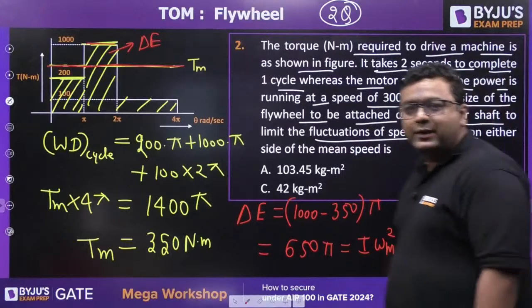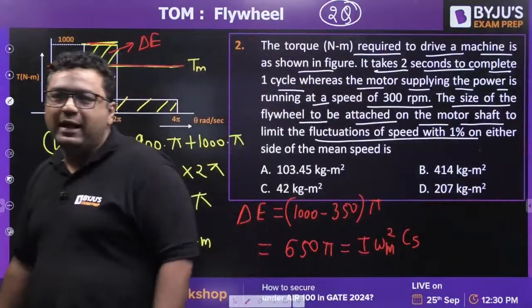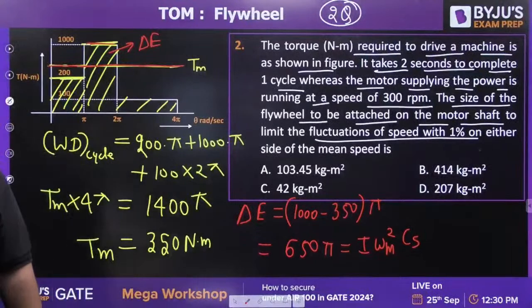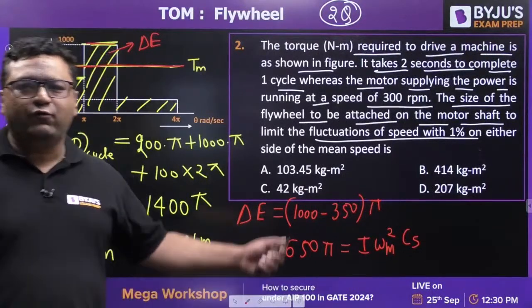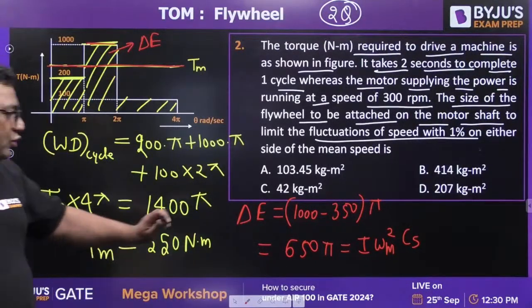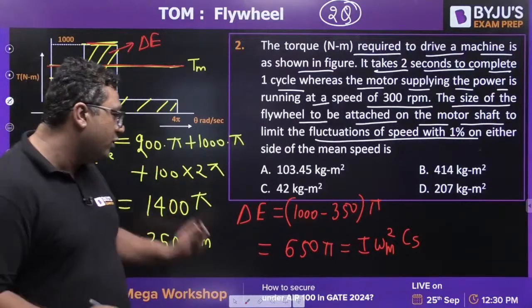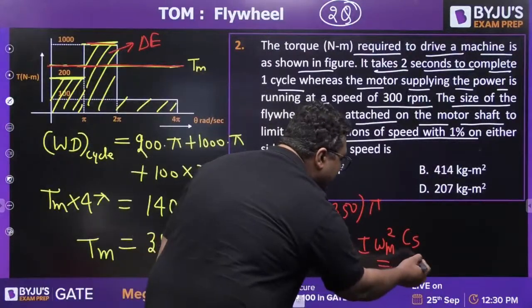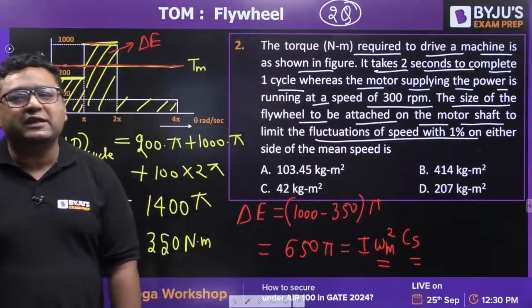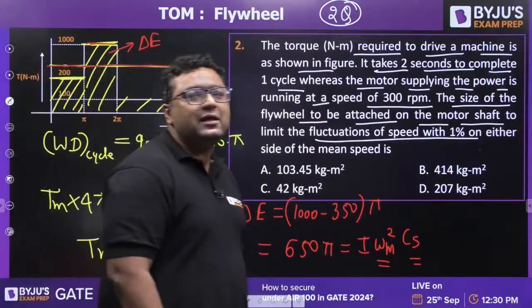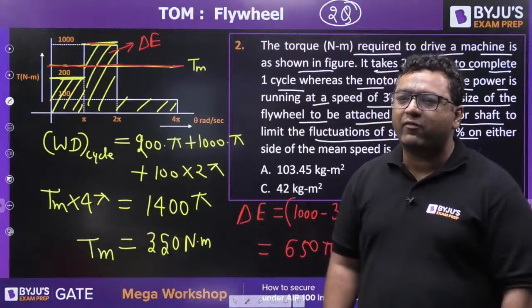Yes, Kenil, very good. Kartikeya, very good. Manas, very good. So I feel all of you have given the right answer. So now you just need to do one thing. You need to put the value of omega mean and CS. So what will be the value of CS? Yes, Kenil, what value of CS have you taken? Very good, Bhavya.